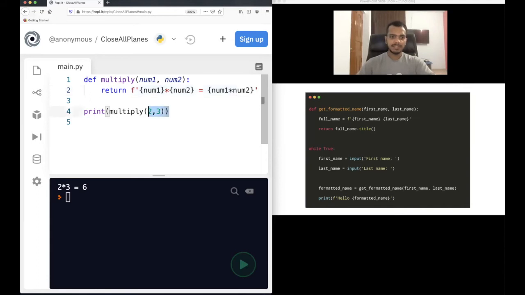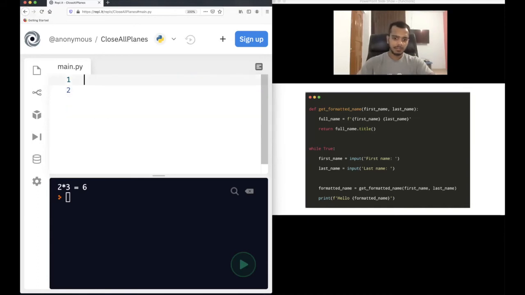We will define a function called def get formatted name. It's no issue, you can name it anything. So first name, for me the program will become bigger, so I will just call it f name. And for short, last name I will call l name.